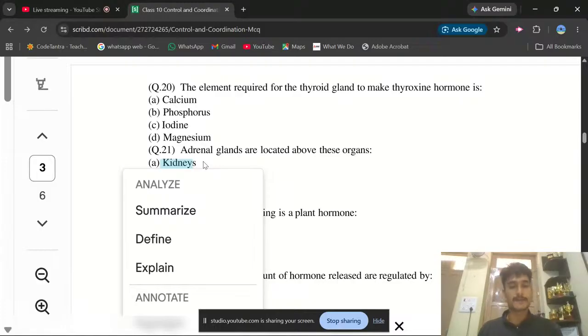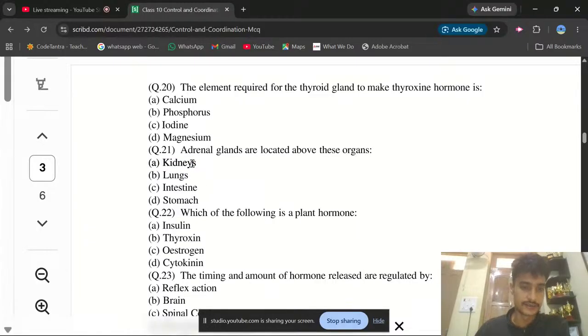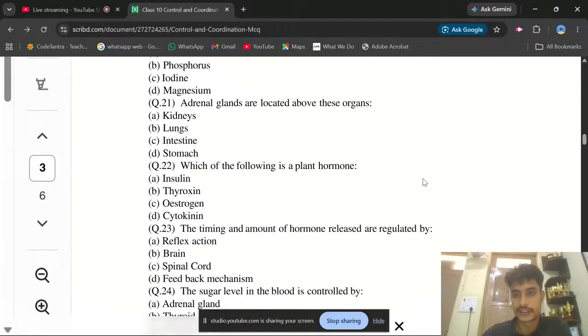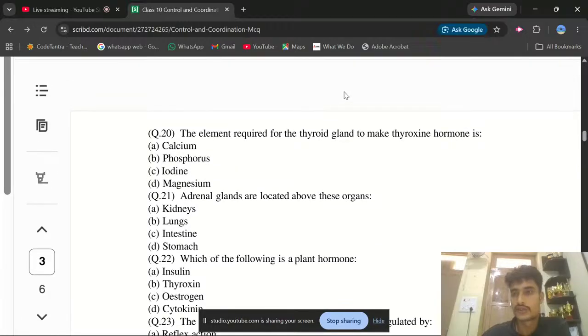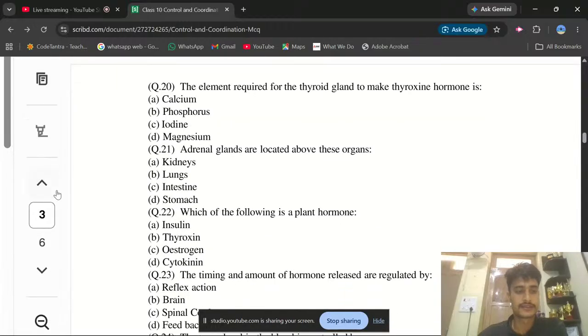One more very important thing for you: if you're talking about the same things, like the adrenal glands, what is the location of the kidney? Do you have any idea what the location of the kidney is? Okay, I can explain where that is. No problem.